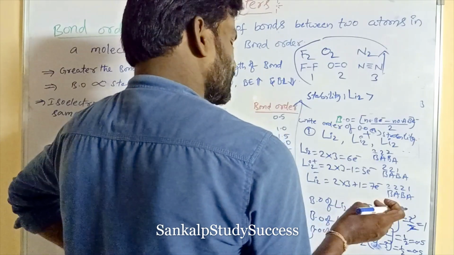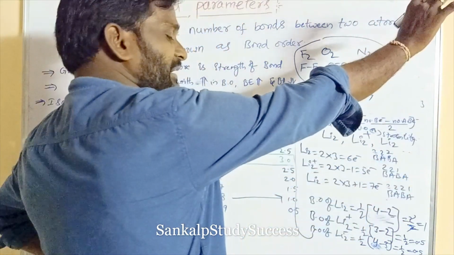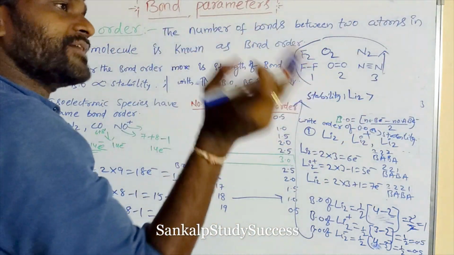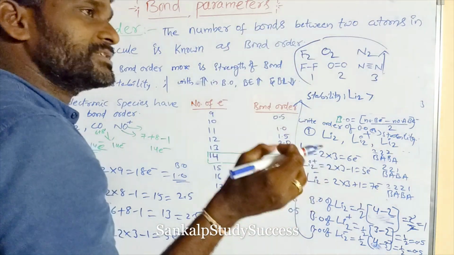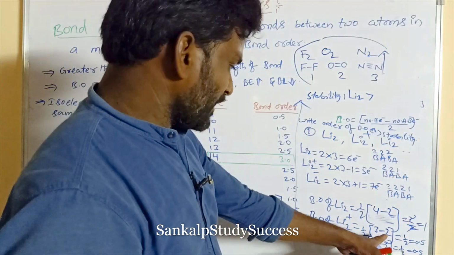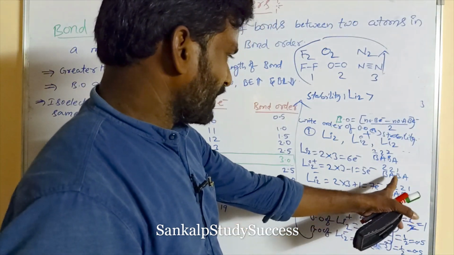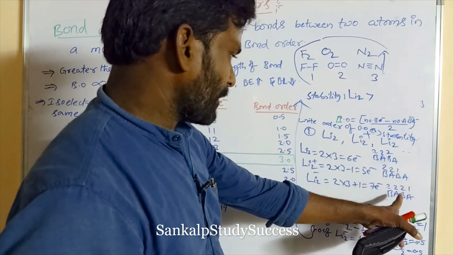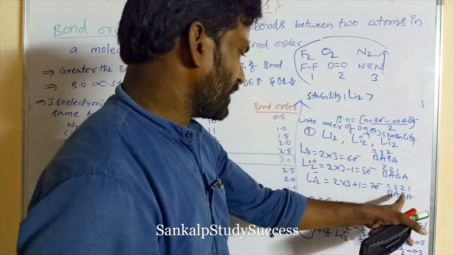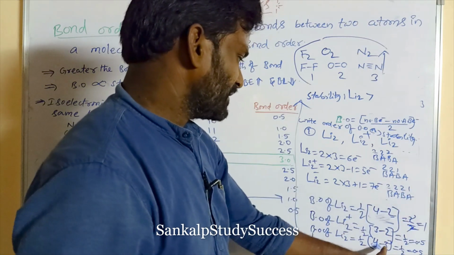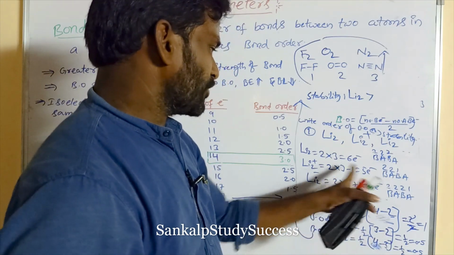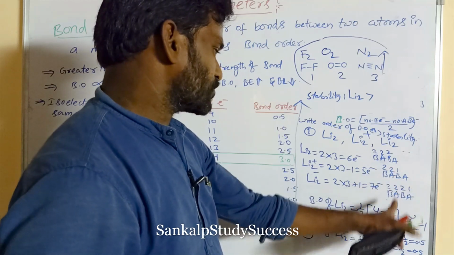In these two molecules, the one having more anti-bonding electrons has more energy, and the one having more energy is less stable. Here the number of anti-bonding electrons is 2, and here it is 3. So Li2 minus has more anti-bonding electrons, 2 plus 1, 3 anti-bonding electrons. But in Li2 plus, there are 2 anti-bonding electrons.